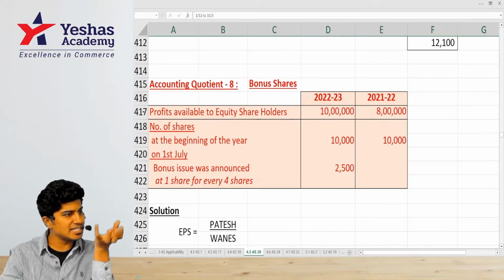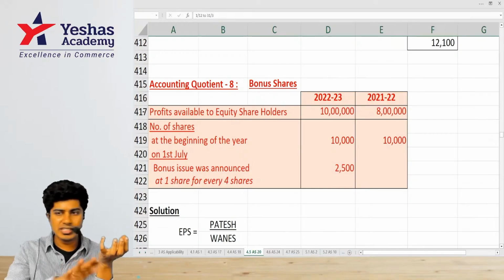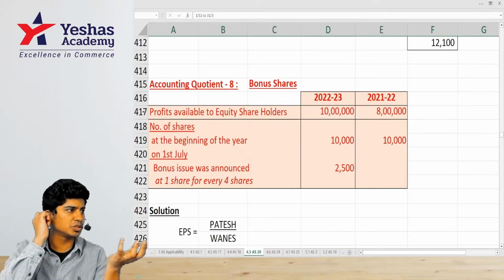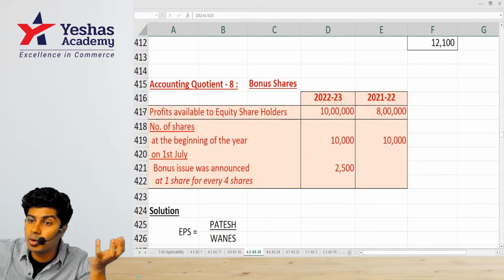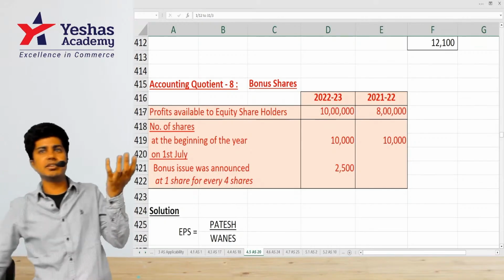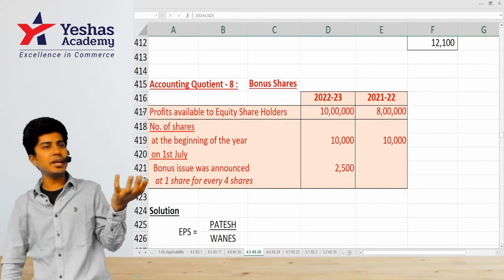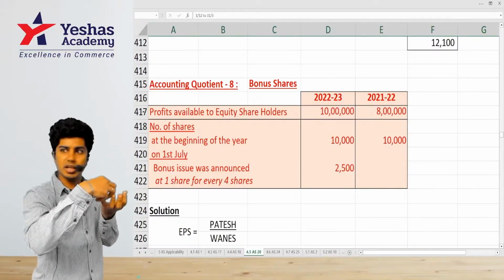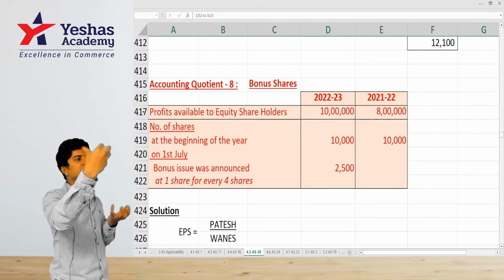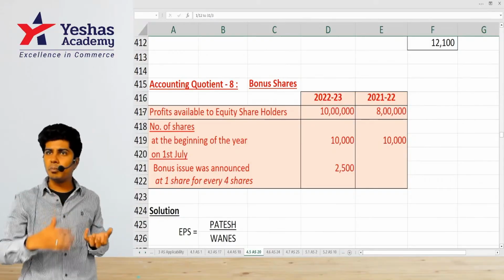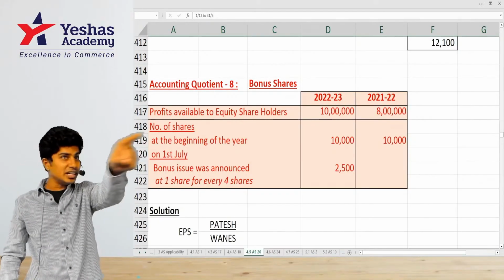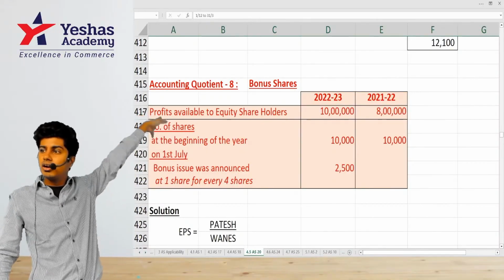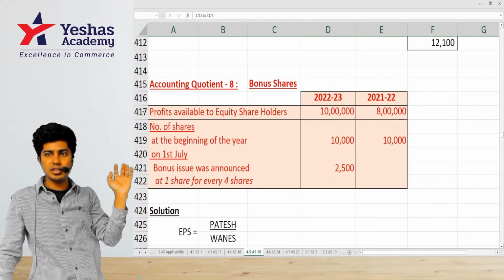Very simple. Company has reserves. It has nothing to do with EPS. Keep EPS aside. I have not started EPS on bonus issue yet. So I'm teaching you how bonus issue works. Company has reserve. Reserve means profit. Company has earned profit. This profit, I can give it to you as dividend. But if I give dividend, to me it is appropriation of income, but in the hands of the investor, it is income. And on the income, tax will be computed by government. You will have to pay income tax on that.